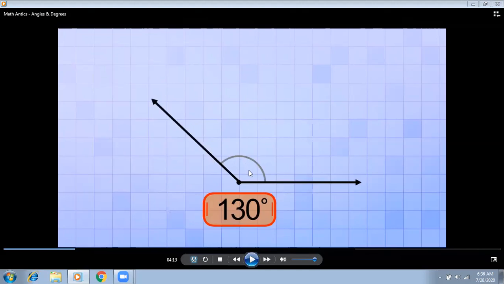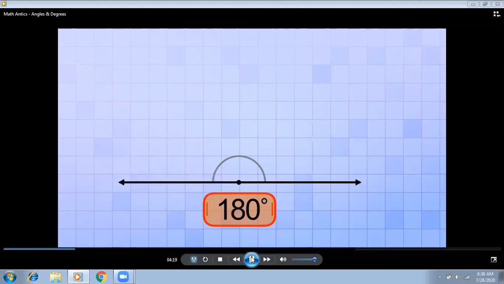And when the rotation is inside the angle, whether it forms an acute angle, an obtuse angle, a right angle, and a right angle obviously shows the rotation in a square form, or a straight angle, these four angles always show the rotation inside the angle. But when the rotation is outside the angle, what type of angle is that? We will learn. 140, 150, 160, 170, and 180.